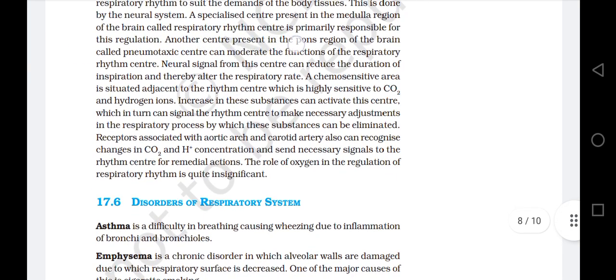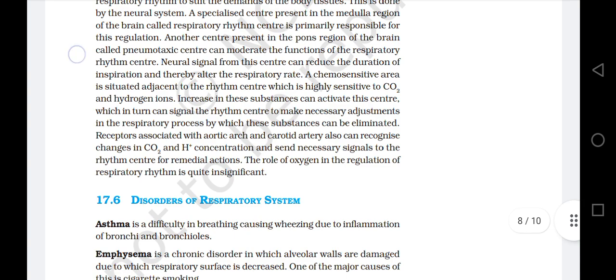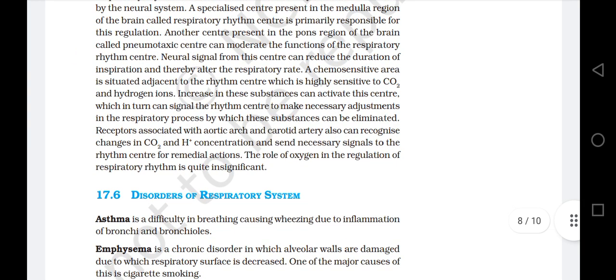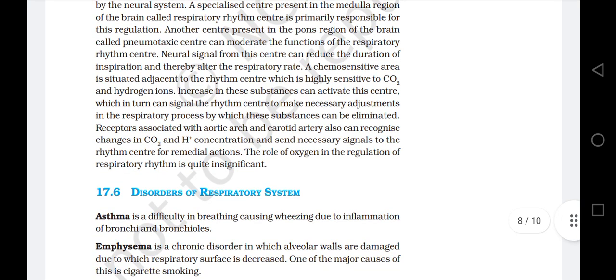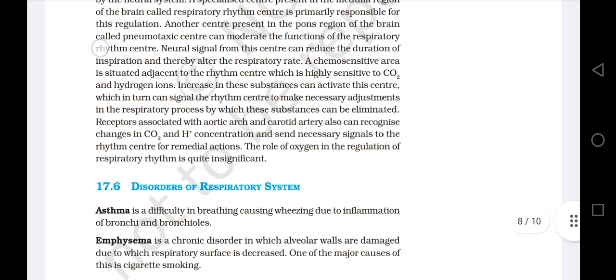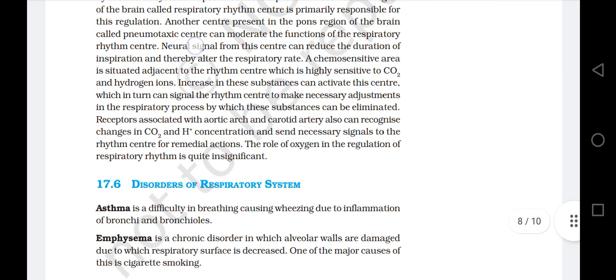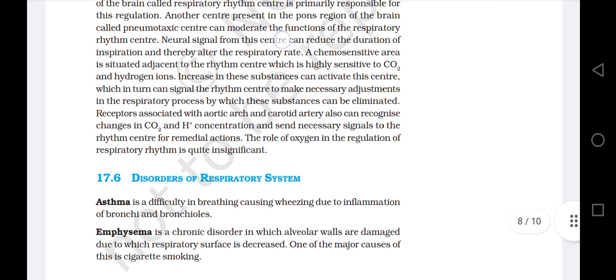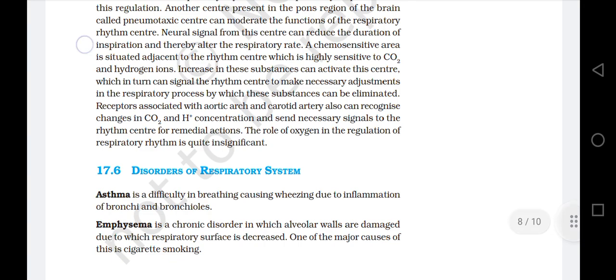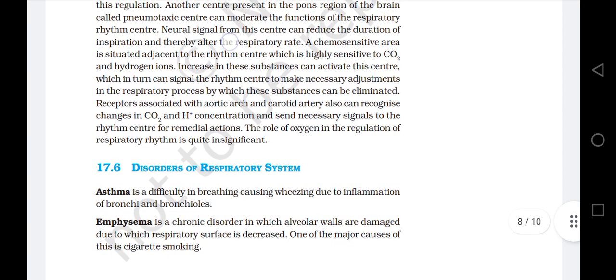Another center present in the pons region of the brain, called the pneumotaxic center, can moderate the functions of the respiratory rhythm center. Neural signals from the pneumotaxic center can reduce the duration of inspiration and thereby alter the respiratory rate.